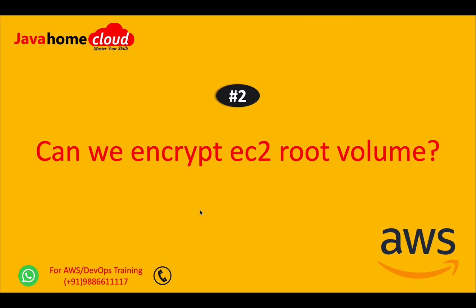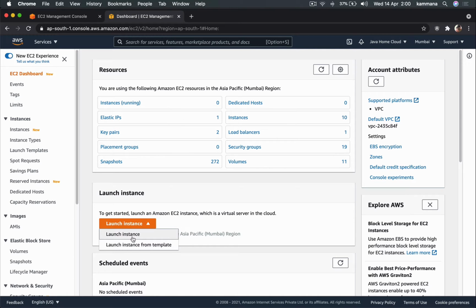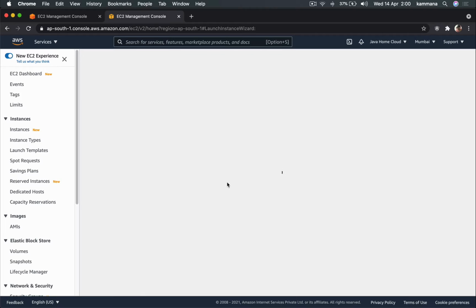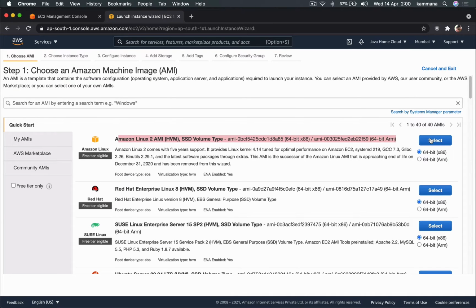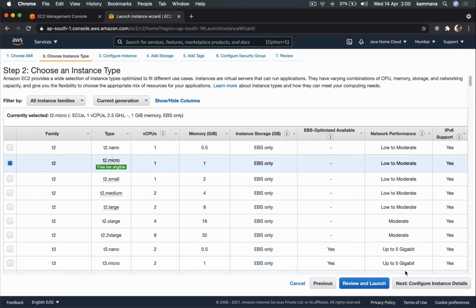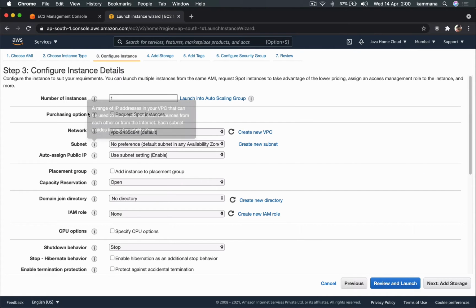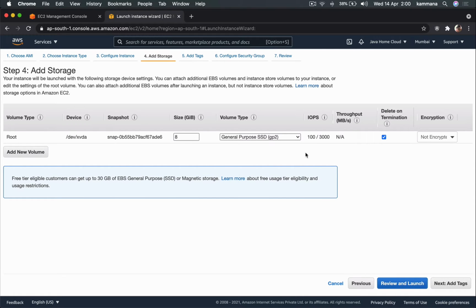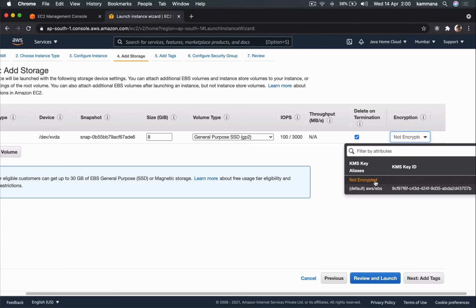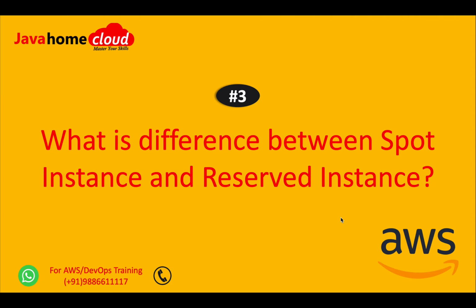Question number 2 is, can we encrypt EC2 root volume? The answer is yes. Let's go and launch instance. Let me pick an AMI randomly and instance type, leave that, and configure instance details. Let's go with defaults. So here, this is the root volume. That's where our operating system sits. You have options to encrypt that. Yes, we can encrypt root volumes for EC2 instances.